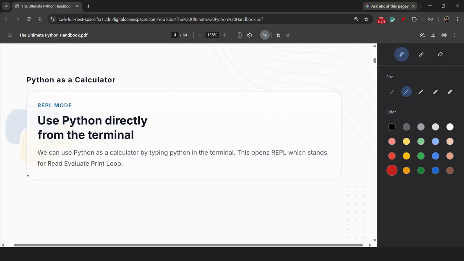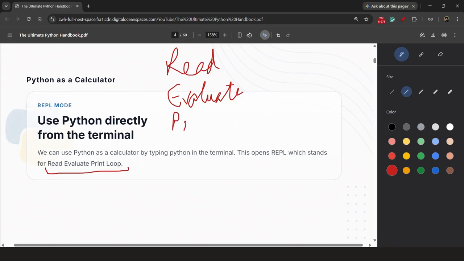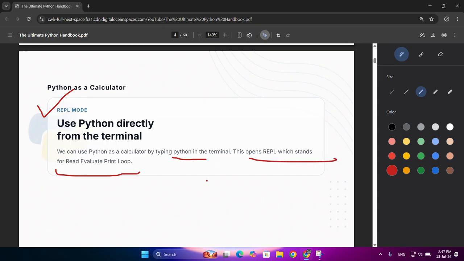REPL means read, evaluate, print, loop. It is not a file or anything, not a Python file. It will read the statement, it will evaluate the statement, it will print it, and this all runs in a loop.